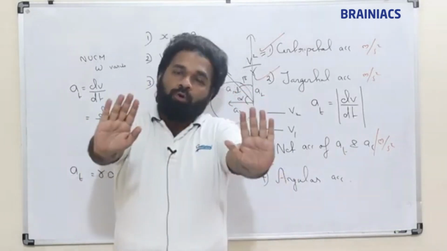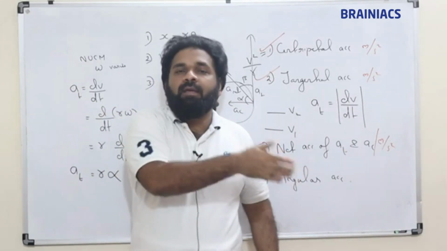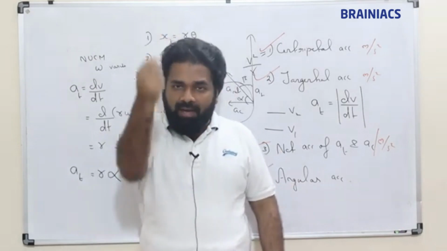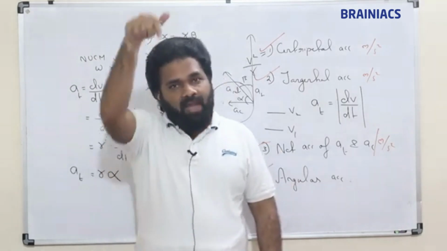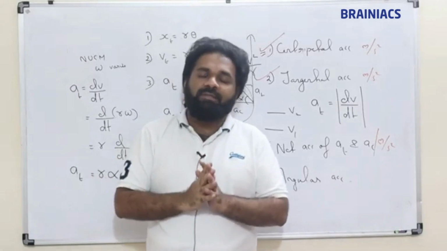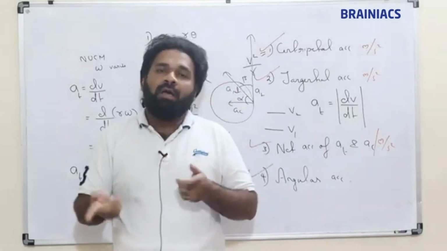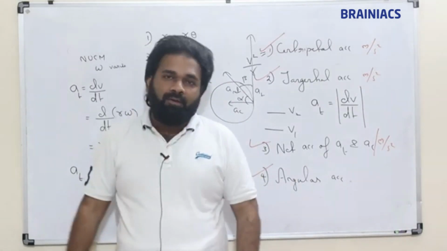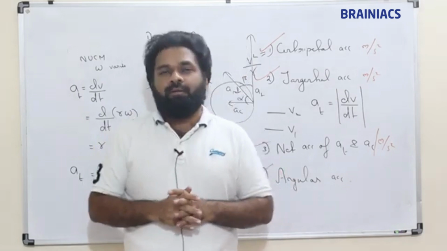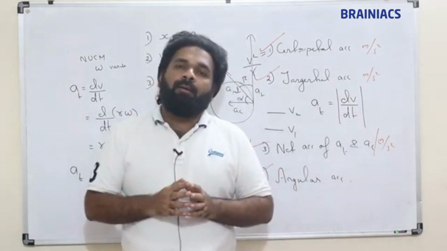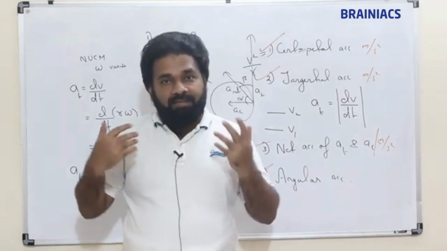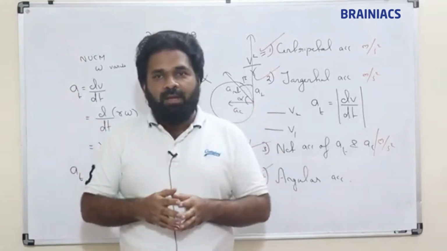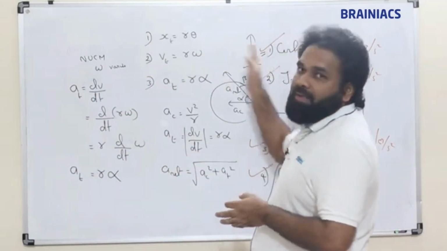If opposing the motion, then acceleration generally will be directed away. Suppose you are throwing something upward, gravitational force is acting downwards, acceleration will be acting downwards, right? Likewise, if it is opposing the motion, angular acceleration will be in the opposite direction of theta and omega. So this is a brief introduction to circular motion. Please revise this, do the problems we have done today, and in the next session again we will cover the problems based on all these.